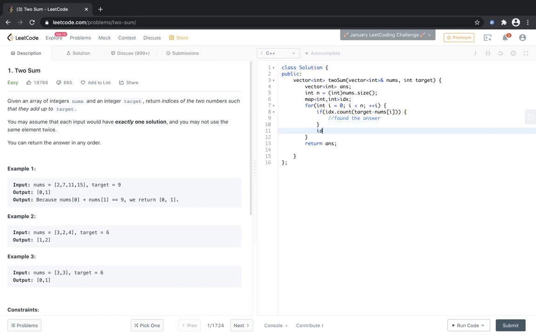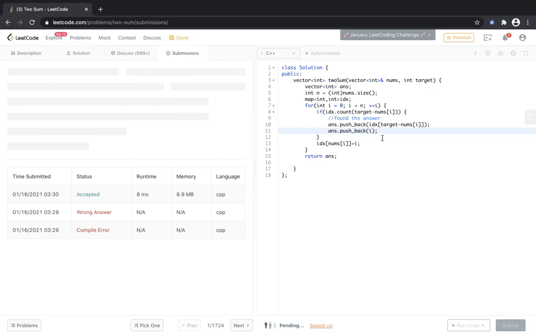Else we did not find the answer, and we need to update idx. So idx of nums i is equal to i. We just update the index. And if we found the answer, then answer.push_back, we push two values. We push the index of target minus nums i, and we push the current index, which is i. So this should also give us the correct answer.